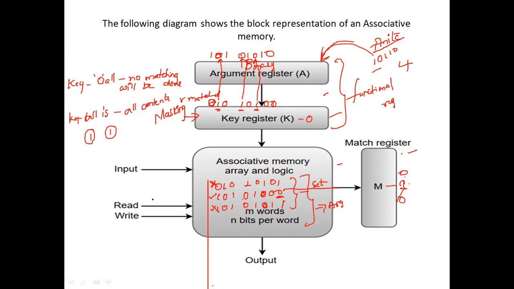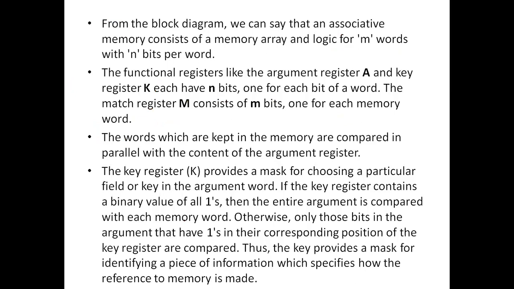Here, if you want to perform the read operation, we read from here. Write operation also we can do. So reading and writing can be performed in the associative memory logic also. So this is how the block diagram representation of associative memory is done. Here this is the theory part.